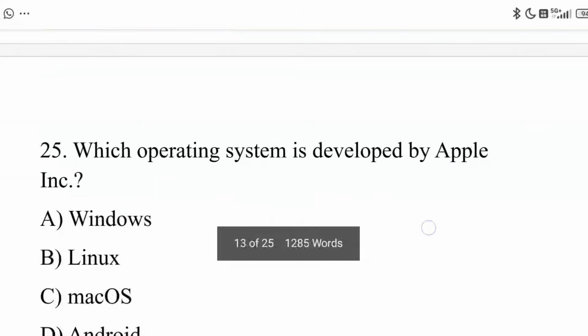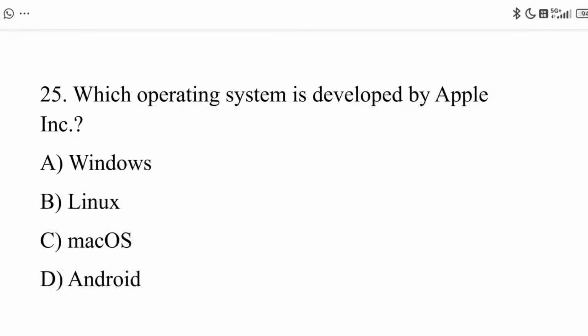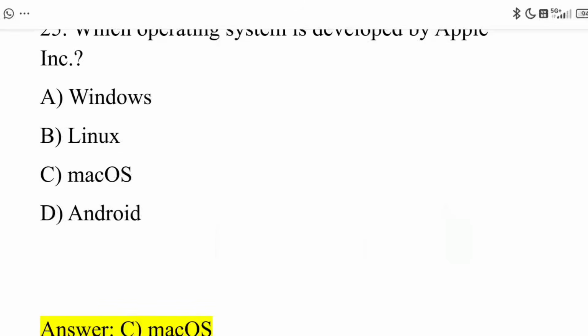Next, 25th question. Which operating system is developed by Apple? Option A, Windows. Option B, Linux. Option C, Mac OS. Option D, Android. The correct answer is option C, Mac OS.